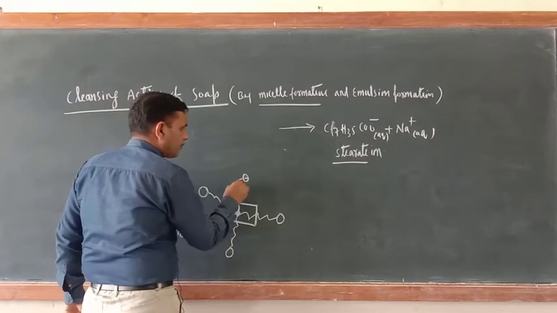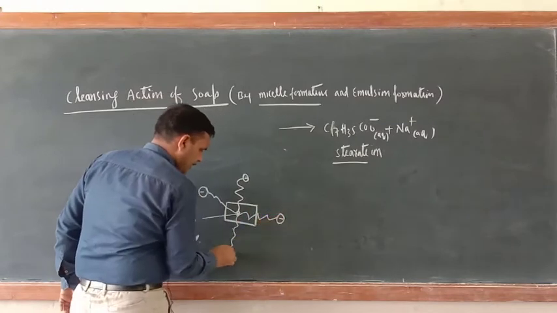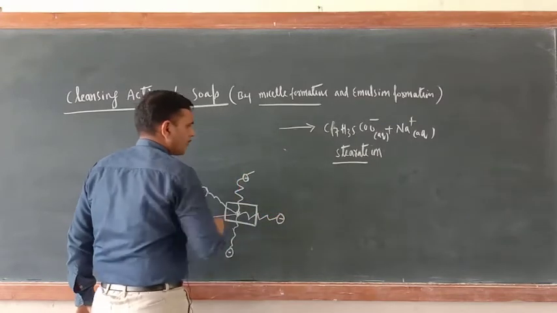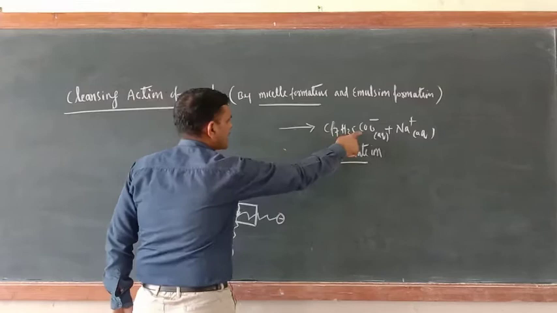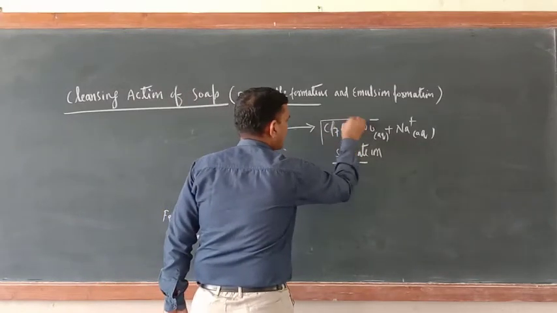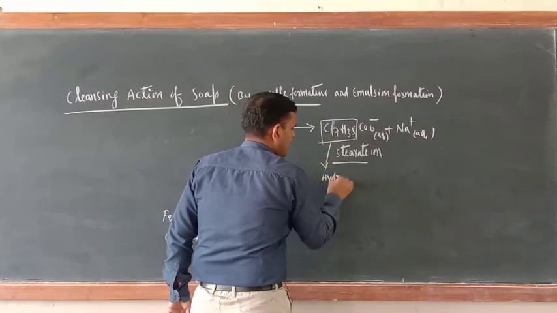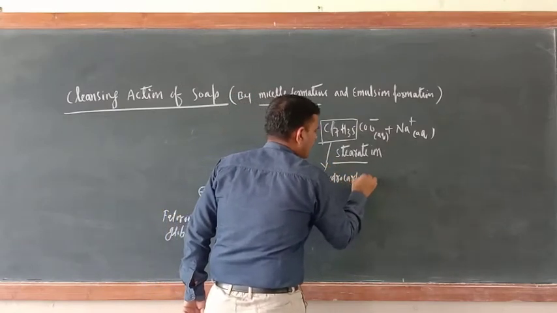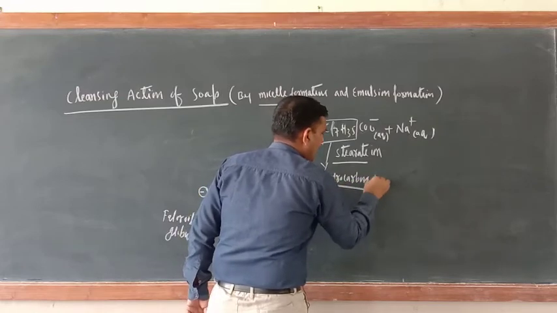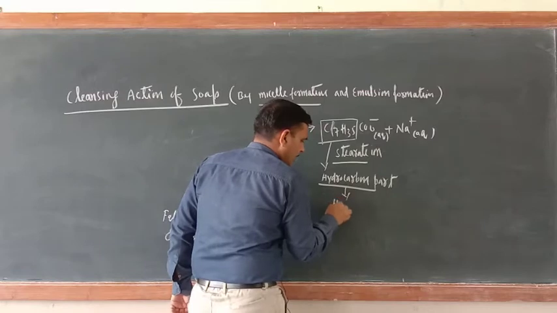So this is the negative part, this is the COO negative part. Now there are two parts here. This part is the hydrocarbon part. And you know that the hydrocarbon part is hydrophobic.